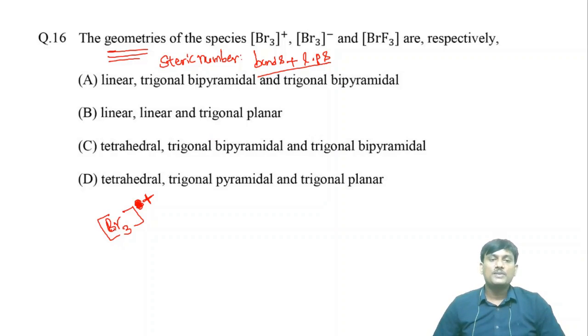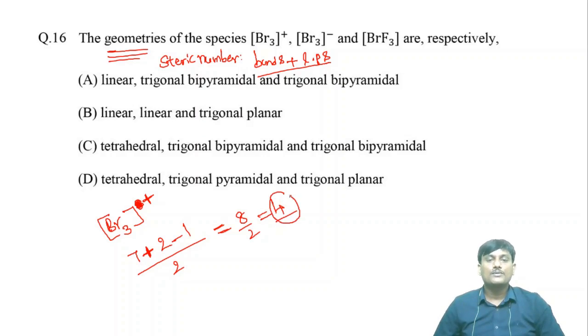Here one of the bromines is the central atom. How many electrons will be there on bromine? 7 electrons. And the remaining two will be attached to the central bromine, and they will be monovalent. So the number of monovalent atoms is 2, and you have to subtract the charge and divide by 2. What is the value? You will get 8 by 2 is equal to 4. Here you have 4 hybridized orbitals. What is the hybridization? sp3 is the hybridization. You can easily find the hybridization of the central atom by using this formula.